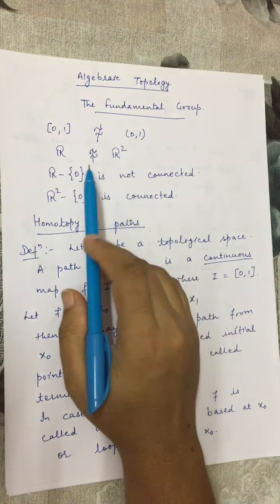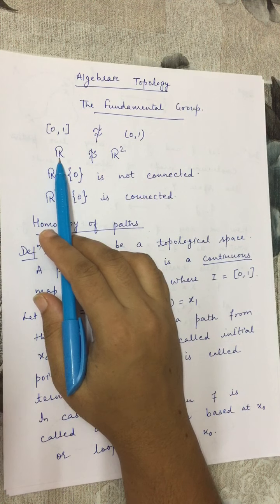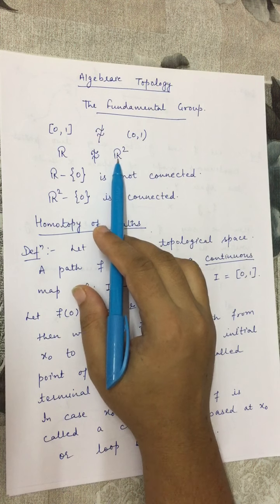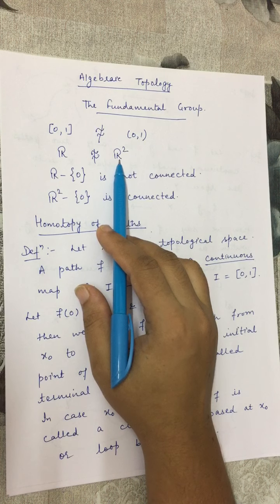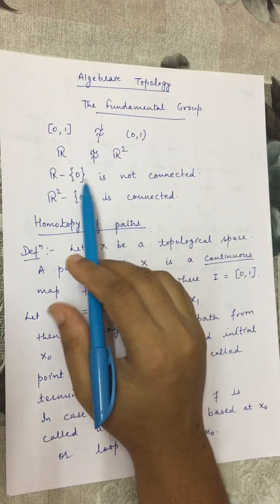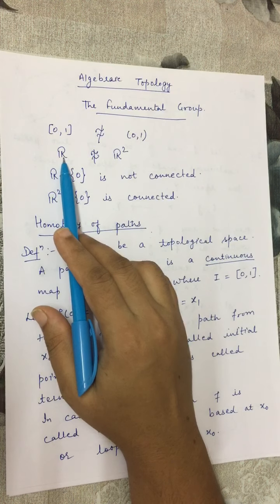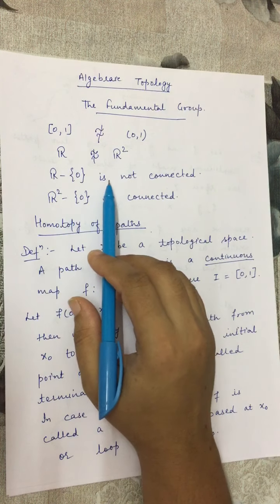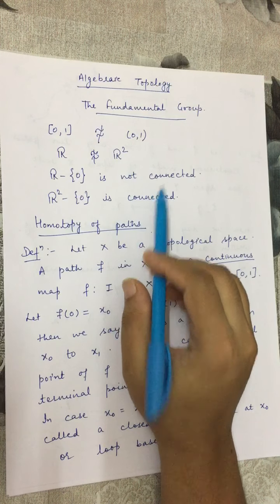Similarly, let us take one more example. The real line R and R2, the complex plane, are also not homeomorphic to each other. Because if we remove a point from R, let us say R minus 0, then this space is not a connected space.